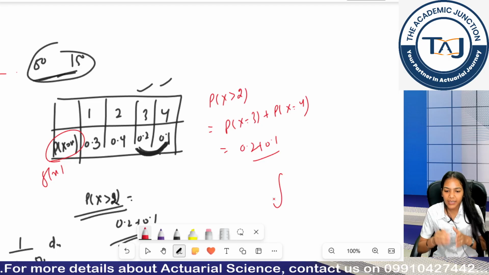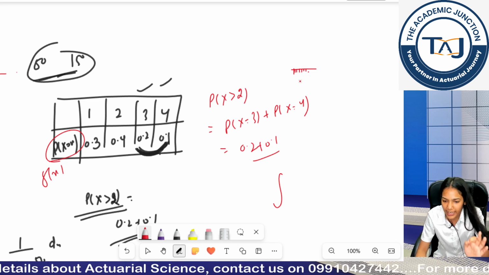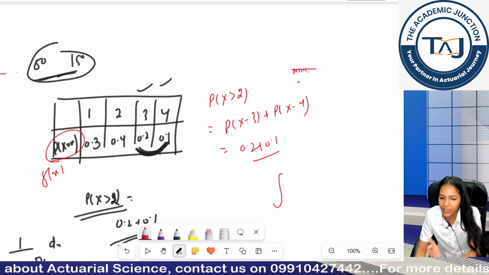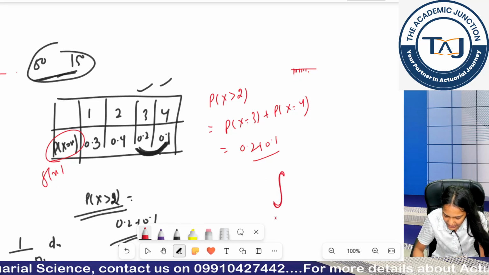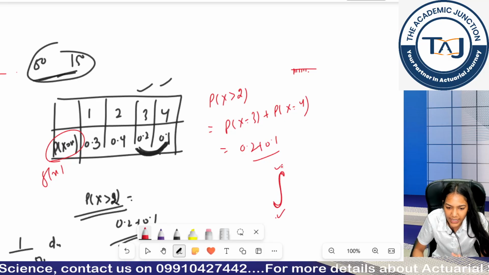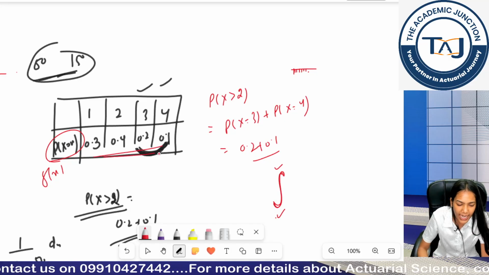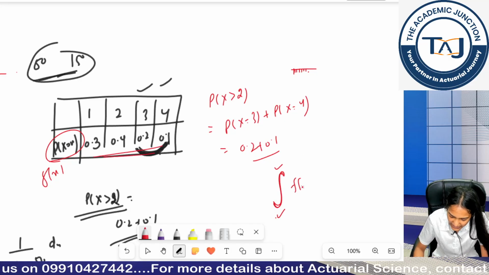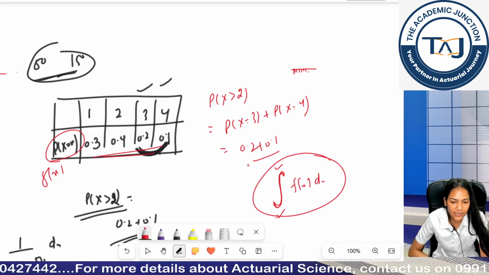When I have divided my range into very small units, it is not feasible to calculate the probability at each point and add them up. That's why we use integration. Integration means from this range to this range we are adding all the points, and what I am adding are the probabilities, basically my PDF. So is this clear? How did we get this notation?